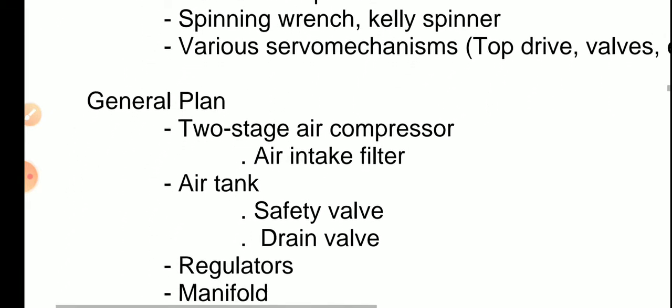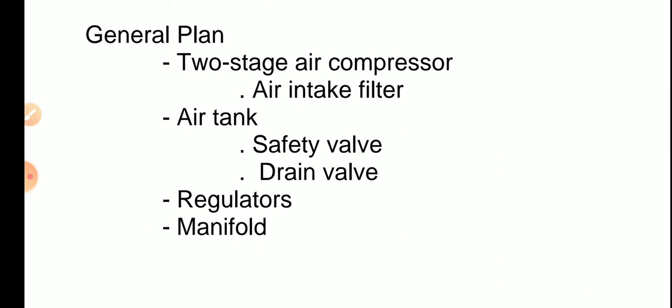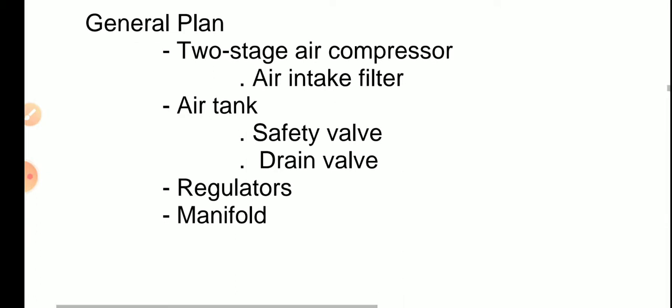So here you see the general plan of the pneumatic system. There is a two stage air compressor, then the air tank, filter. Then what is the air tank? In that: safety valve, drain valve, regulators and manifolds.